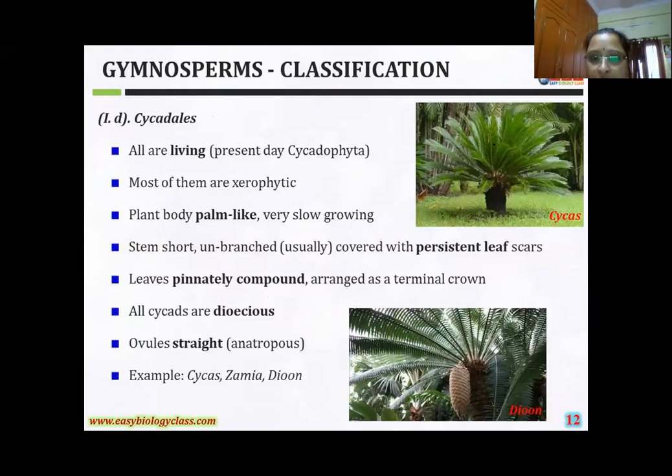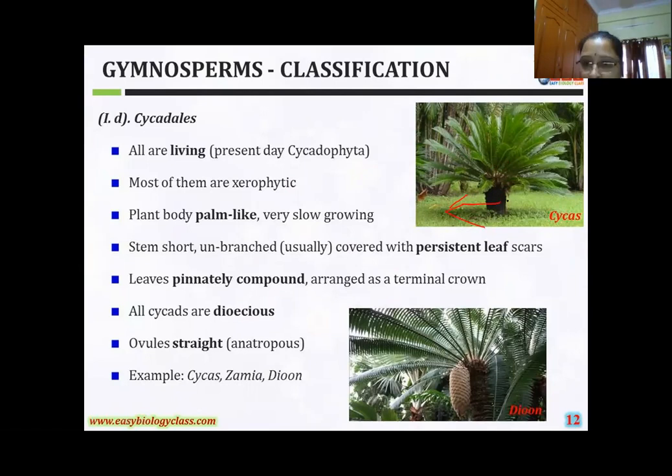What is the name? Cycadophyta. Most of these plants, generally, the characteristic features are all xerophytic conditions, and the plant body is very slow growing. That's why the height is very short. The plant is palm-like and very slow growing. The stem is, see here girls, my point is that this is the stem. This stem is very short and unbranched. This is an important characteristic feature.